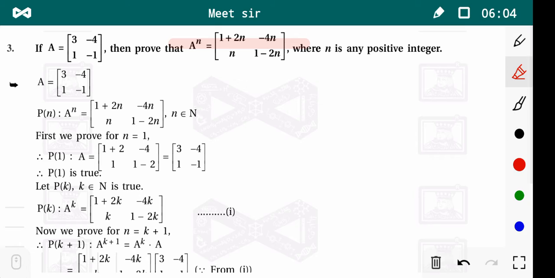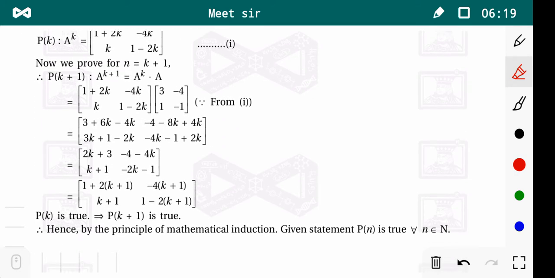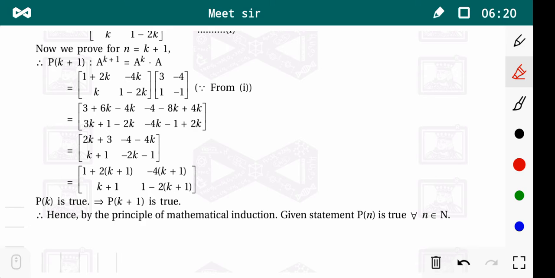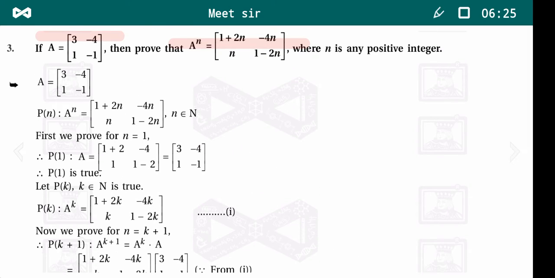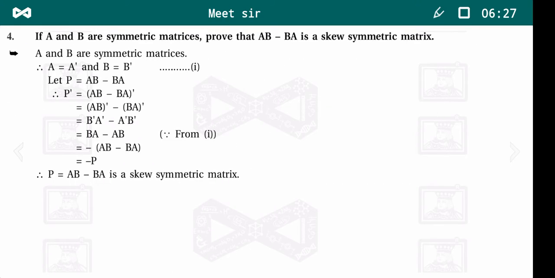A^n is the matrix [1+2n, -4n; n, 1-2n], where n is any positive integer, if A is equal to [3 -4; 1 -1]. Simply one has to use the principle of mathematical induction, that will be easy for everyone. Now we move on to example number 4.